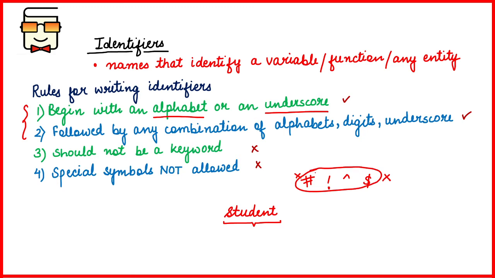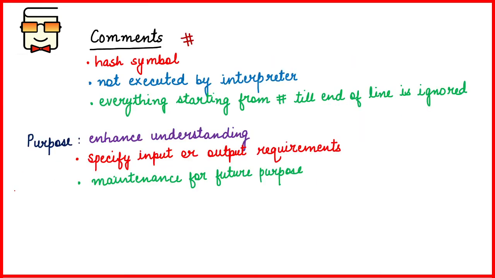Okay, no kind of special symbols that are present on your keyboard are allowed. Okay, so you only have to remember the first two rules for writing the identifier, and you have to remember the last two rules that you must follow in identifier naming rules. Okay, so this was all about identifiers.